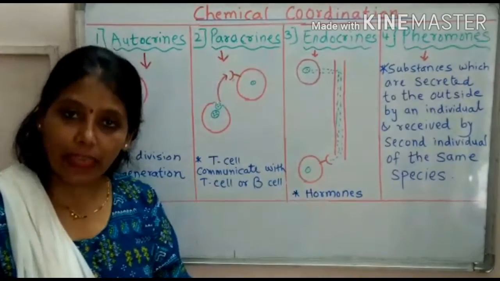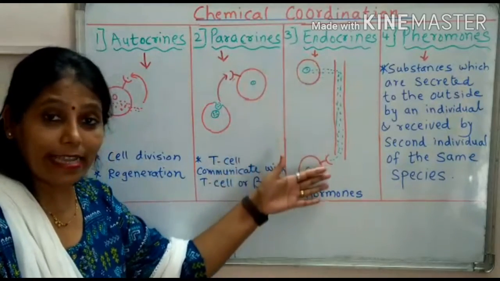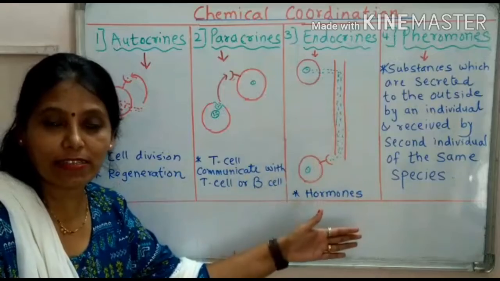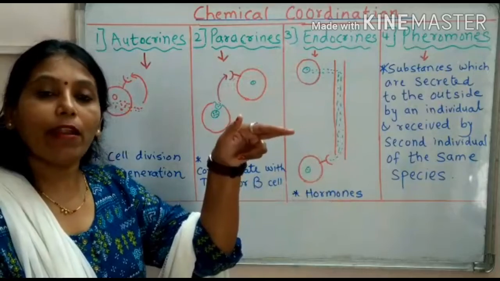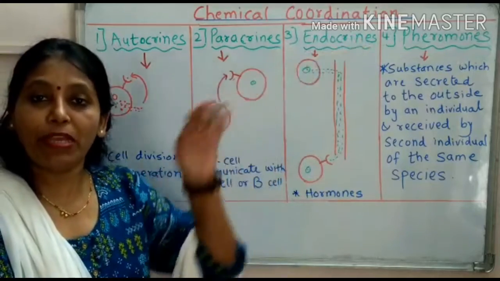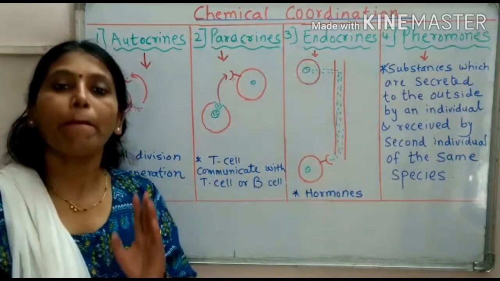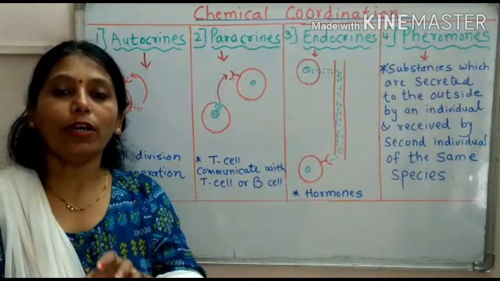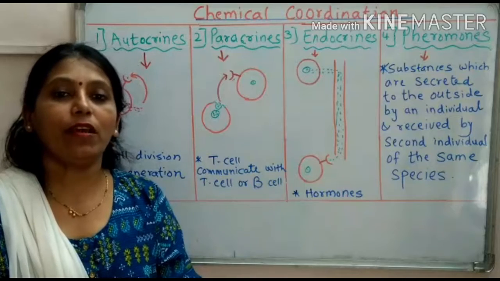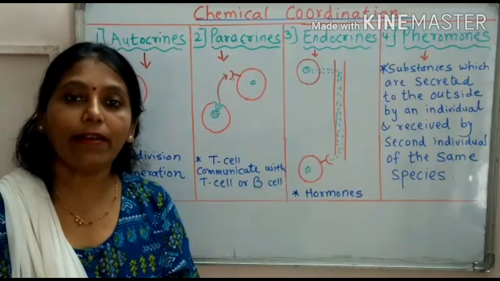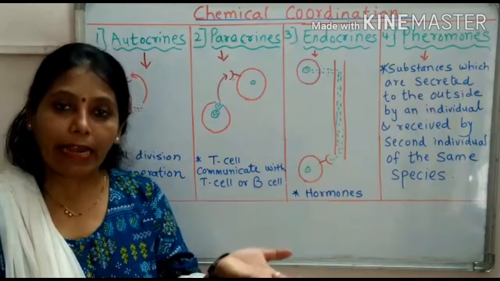Endocrine communication. Here you can see one cell is present here, and the target cell is at a certain distance. So this is the communication between two structures where the structures are far away from each other. Such type of communication is endocrine communication. Particularly, the word endocrine is related to the endocrine system, in which the endocrine glands are present, ductless glands. We have many ductless glands like pituitary, thyroid, adrenal.